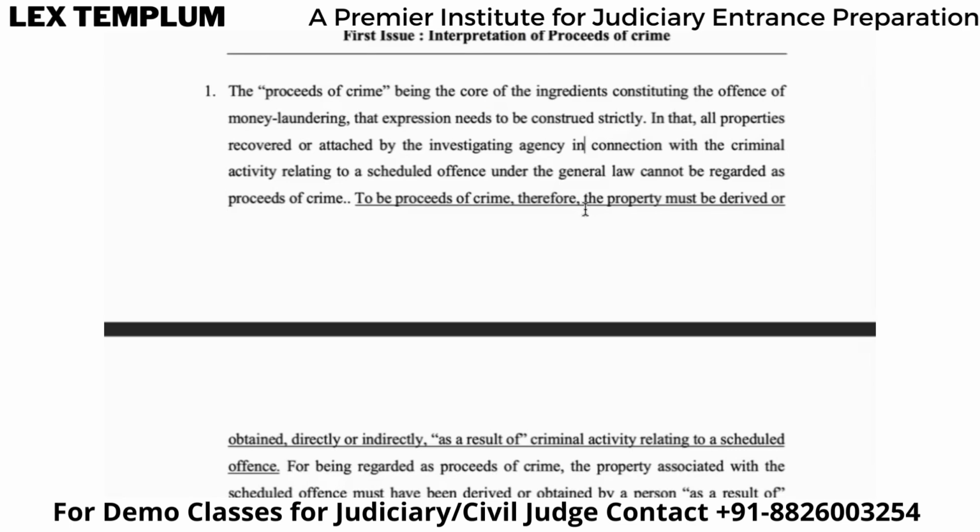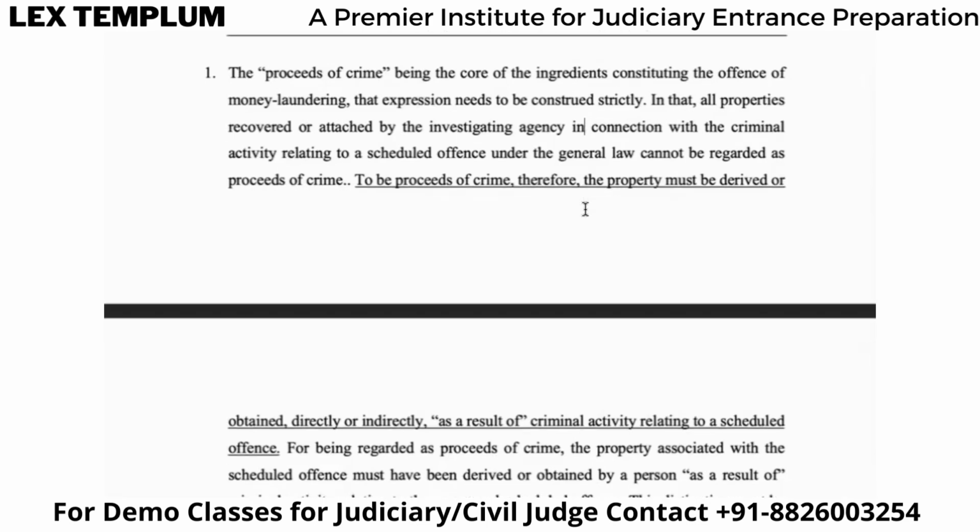And the court said that proceeds of crime needs to be constituted strictly. Right. Now, what are proceeds of crime? All the properties recovered or attached by the investigating agency in connection with the criminal activity relating to a scheduled offense, right? Now, a scheduled offense is that offense which is already defined in PMLA, right?